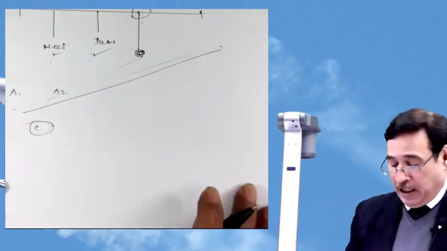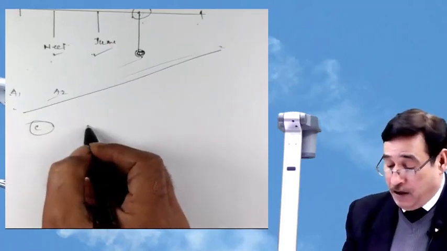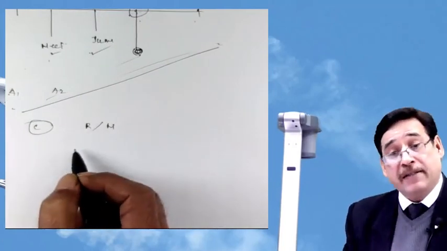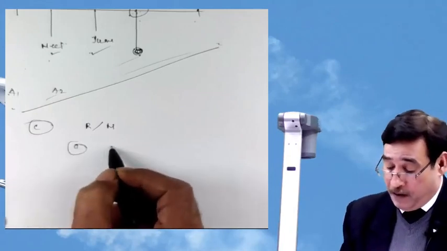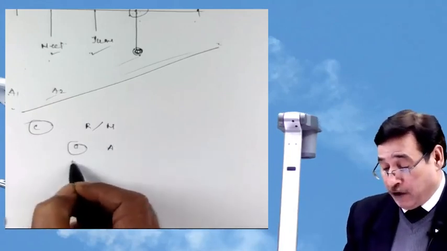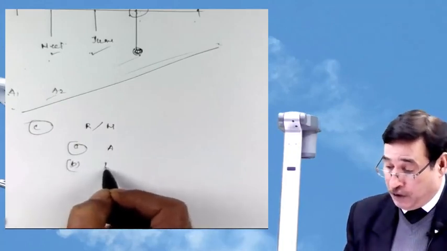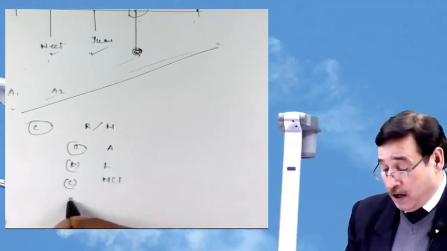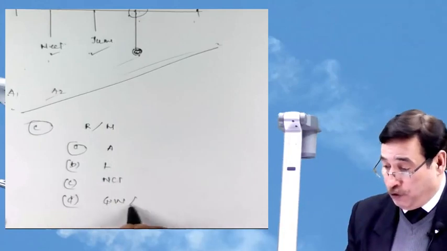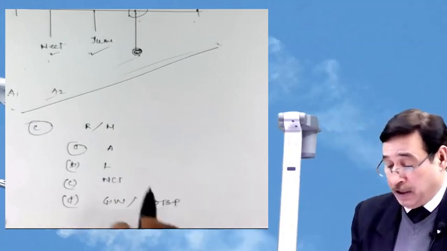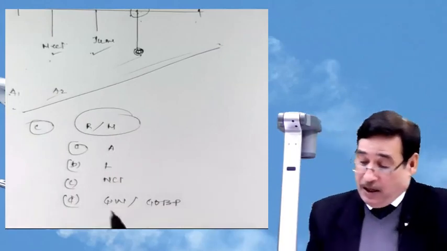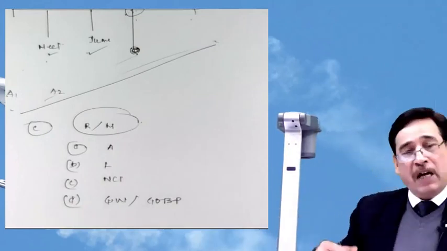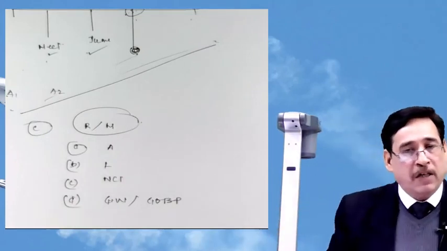Now, under point number C, the standard says that we have to recognize and measure. What? All assets which we have taken over, all liabilities which we have taken over, besides non-controlling interest, and we will have to compute goodwill or gain on bargain purchase. This is the third step, which we talked about earlier also. The standard says that in order to do the accounting, obviously, when I'm taking over the business of some other entity, I will acquire some assets and assume some liabilities.